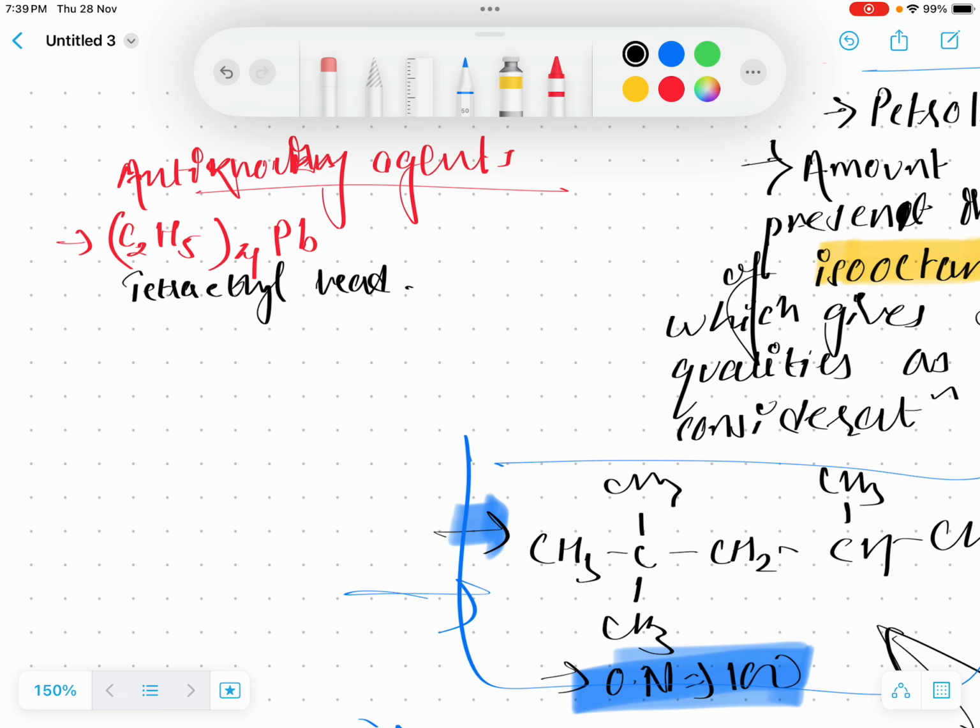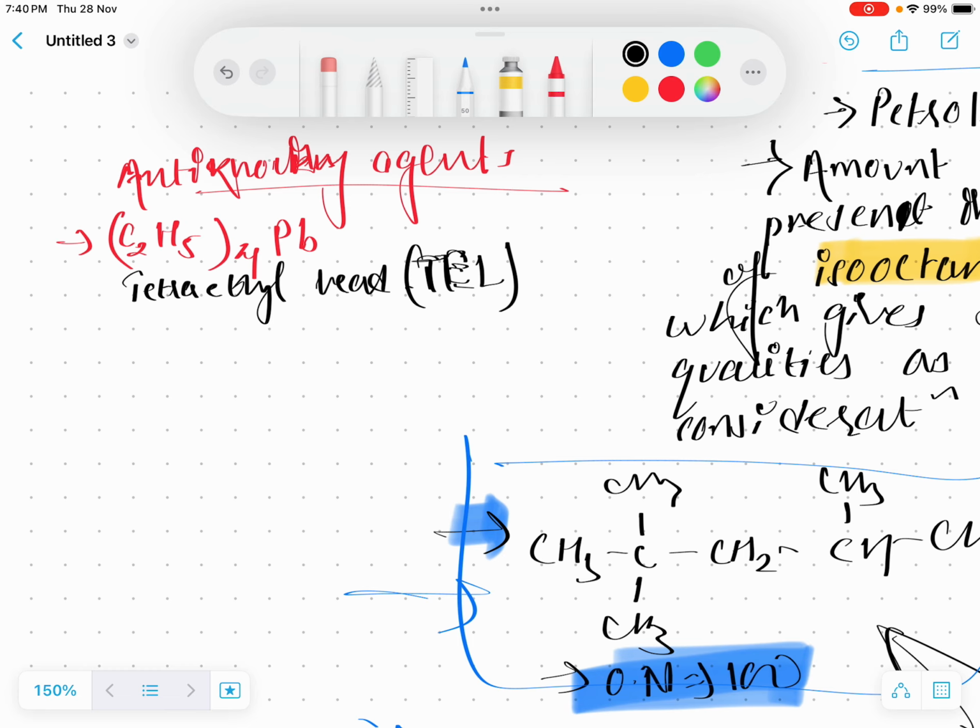Gasoline treated with tetraethyl lead is known as ethyl gasoline, or leaded gasoline. In short form, this is known as TEL, tetraethyl lead. But the problem is, this fuel is found to be very harmful, as it produces harmful gas in the atmosphere. It is found to be one of the pollutants, so that's why it is stopped being used nowadays. Tetraethyl lead has been stopped as it creates pollution problems.